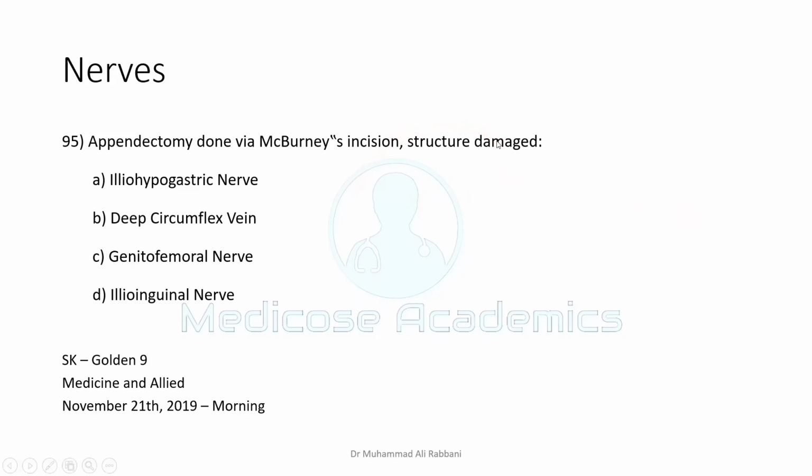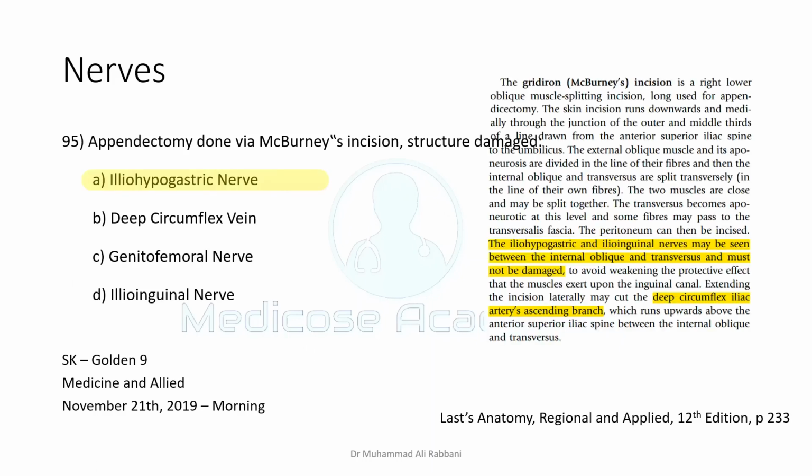This is one of the very controversial questions on the social networking forums, in which people argue about which option is right. So the key is the iliohypogastric nerve. So it is right. I'll discuss a little in detail why. At least in my opinion, there are three options that are partially right: the iliohypogastric nerve, ilioinguinal nerve, and deep circumflex iliac vein. All these structures are within reach of the McBurney's incision.